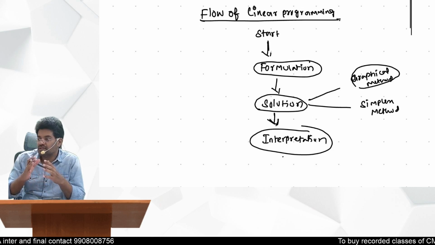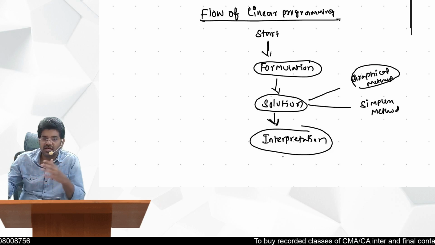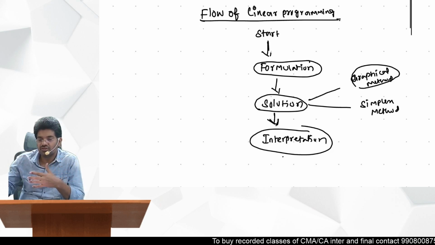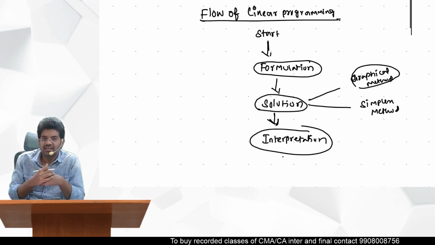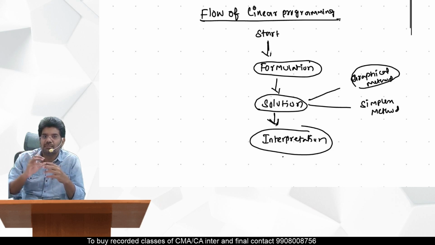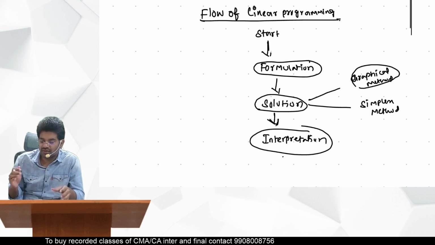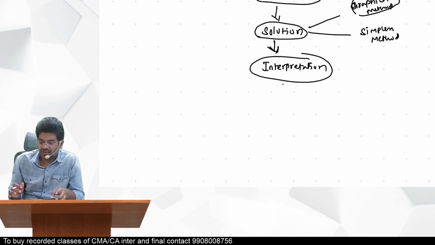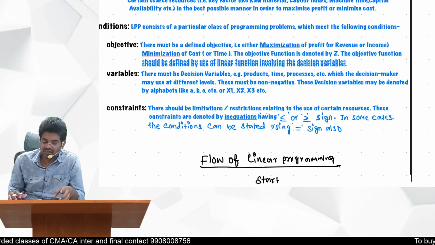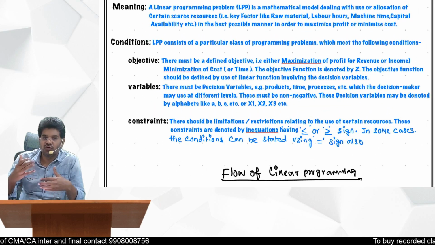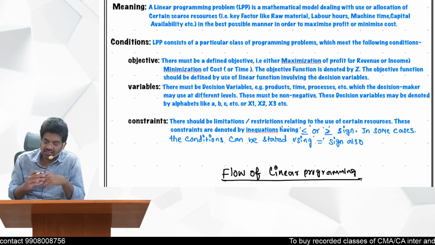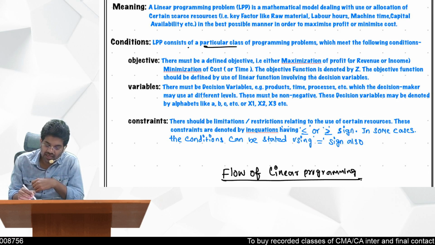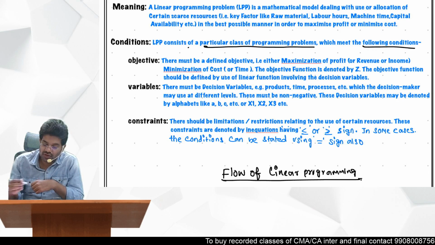So this chapter, even though we can divide into two parts, that is solutions and formulation, but if you want to get the solution, you have to formulate the mathematical model here. That is the problem you have to convert into a mathematical equation. That is what we have to do. So typically in a linear programming, how we need to formulate, what are the characteristics of a linear programming? Let's see now. LPP consists of a particular class of programming problems which meet the following conditions.